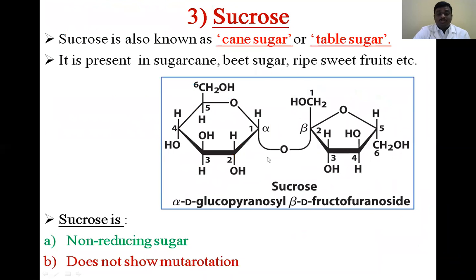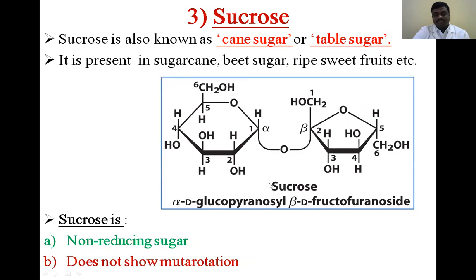Next one is sucrose. The very important thing you have to remember is that they will ask you in the practical viva session: what are the sources of sucrose? What are the sources of fructose? We have to remember. Sucrose sources are cane sugar or table sugar. What is the structure of sucrose?